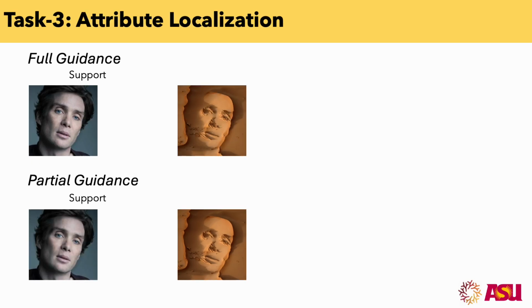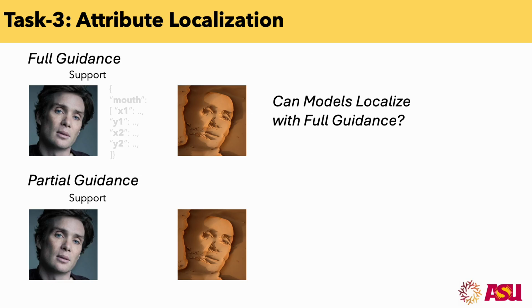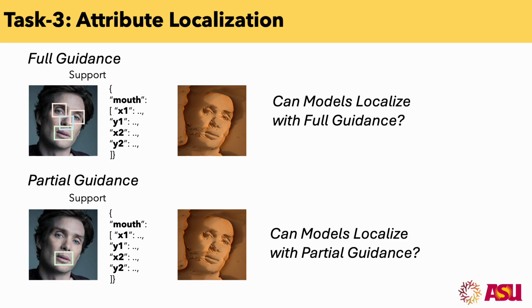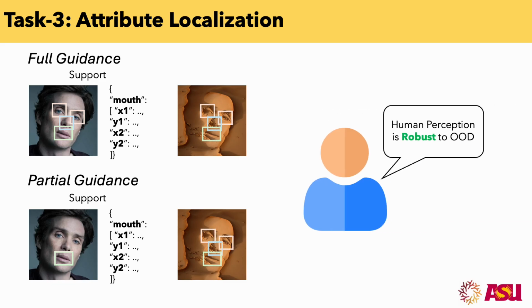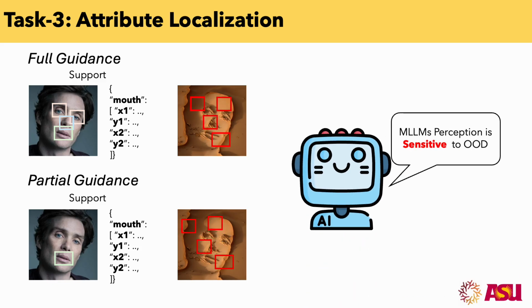Finally, we do the attribute localization task, which is divided into two sets, full guidance and partial guidance. In full guidance you get all the attributes, and in partial guidance you only get one of the attributes, and you're asked to perform attribution on the query image for all the attributes. Human perception is robust to out of distribution samples, whereas multimodal language models are very susceptible to such changes.